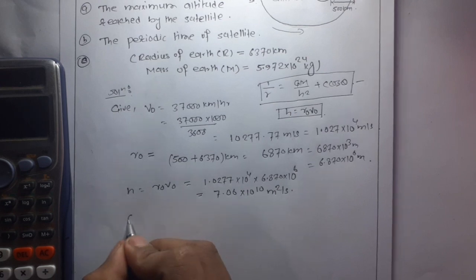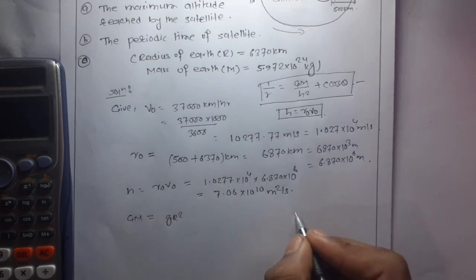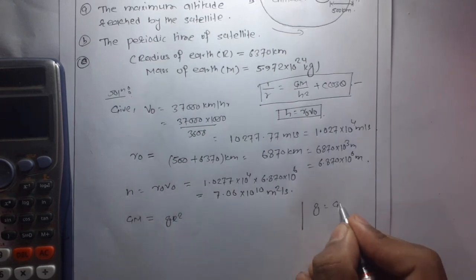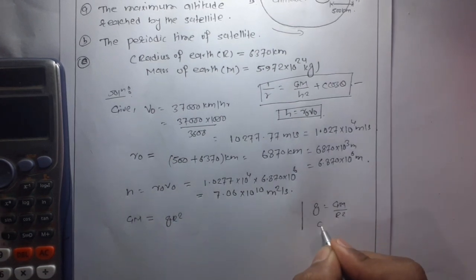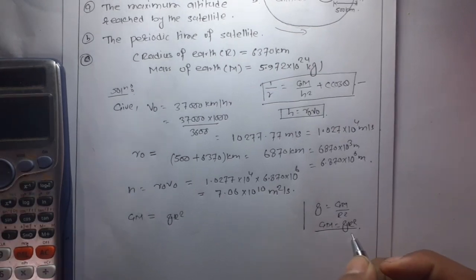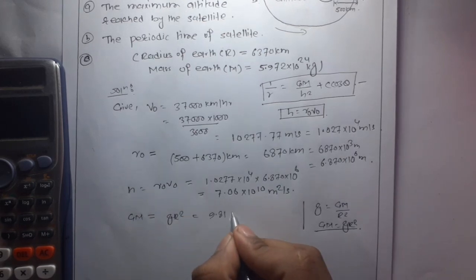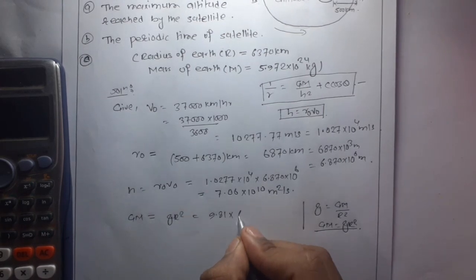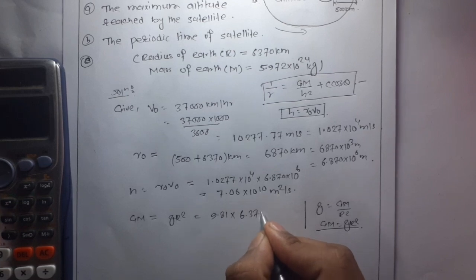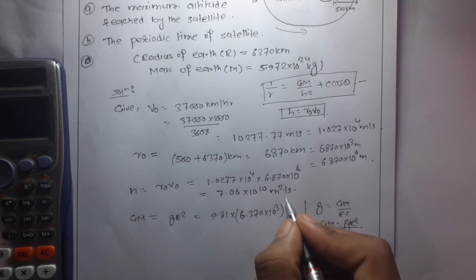and GM is equal to g r square, because g is equal to GM by r square. So GM is equal to g r square. It makes calculation easy. So g is 9.81 into r is 6.370 into 10 to the power 3 whole square.